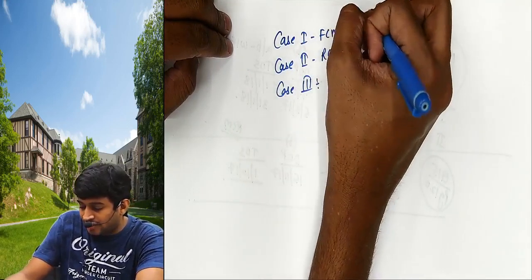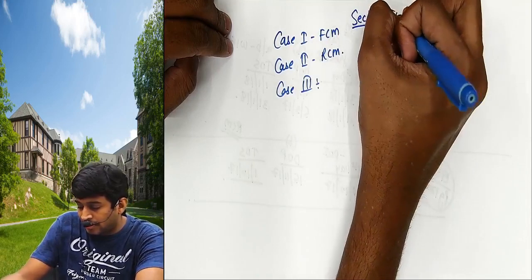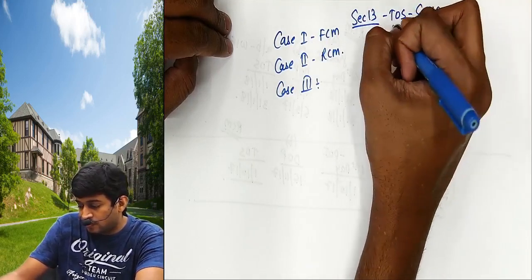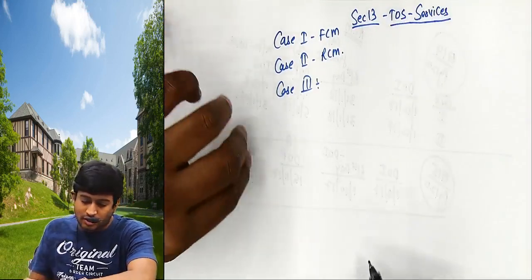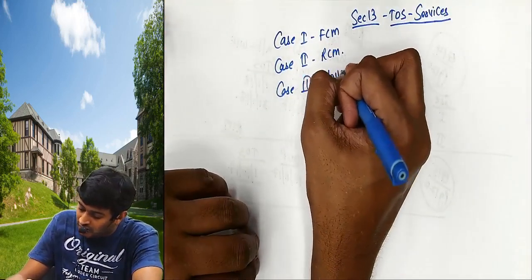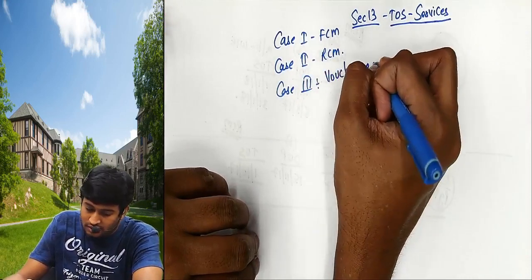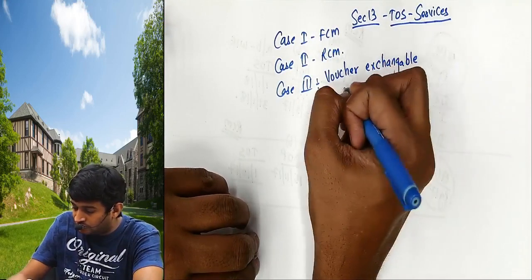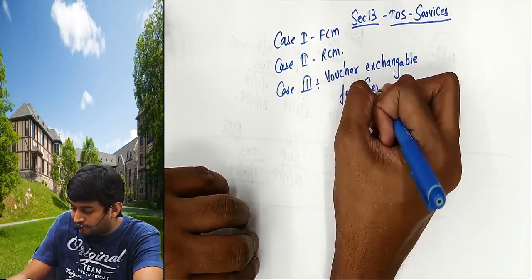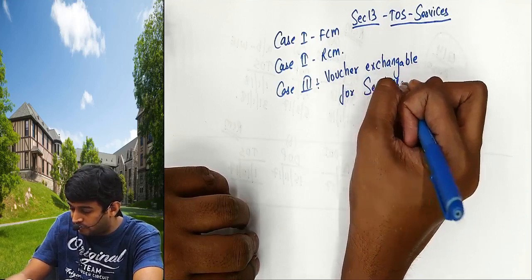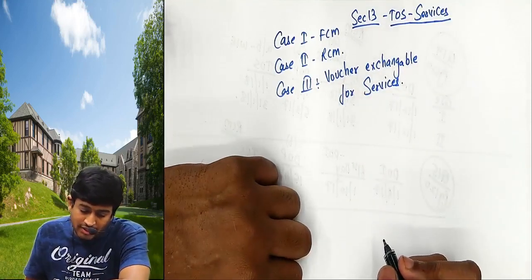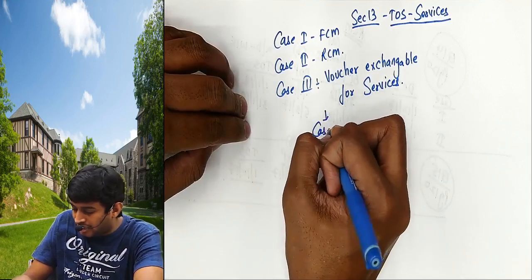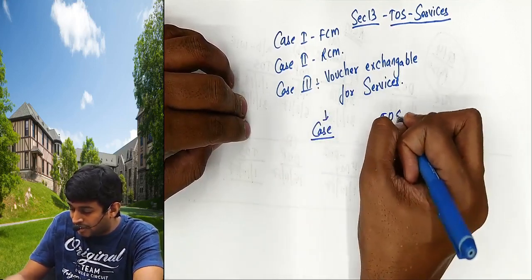We are in section 13 first of all, time of supply for services. Okay, case 3. That is called voucher exchangeable for services. Voucher exchangeable for services, in that there are 2 cases of time of supply. Keep listening.